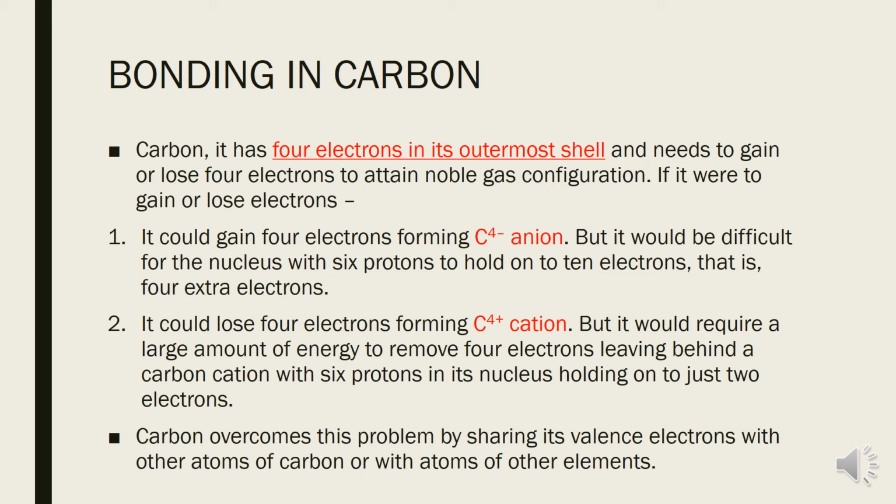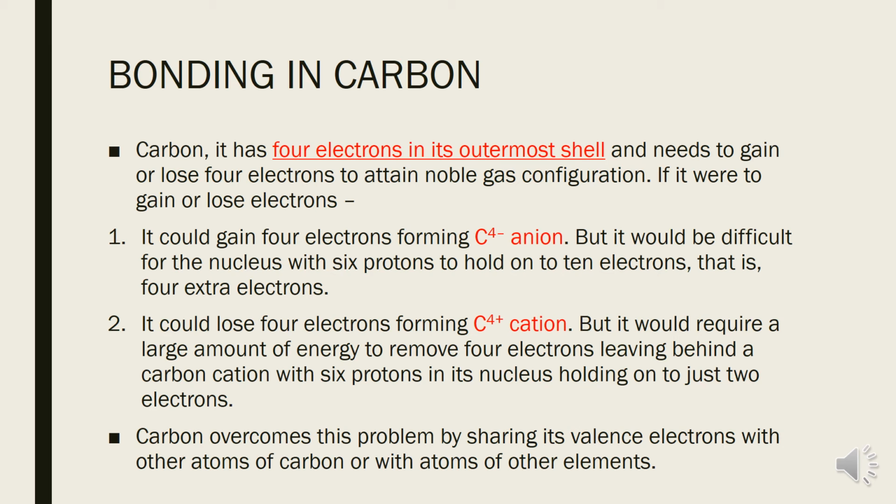So because both situations are very difficult for carbon, carbon overcomes this problem by sharing its valence electrons with other atoms of carbon or with atoms of other elements. Children, it is not that this kind of bonding happens in the case of carbon only.